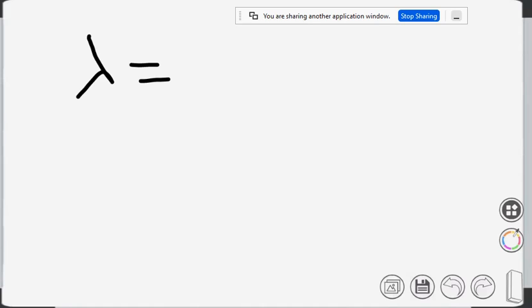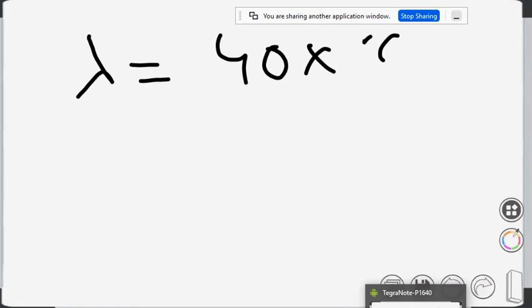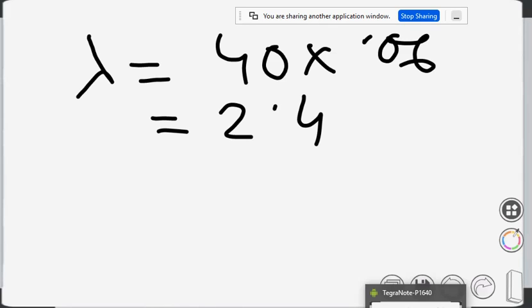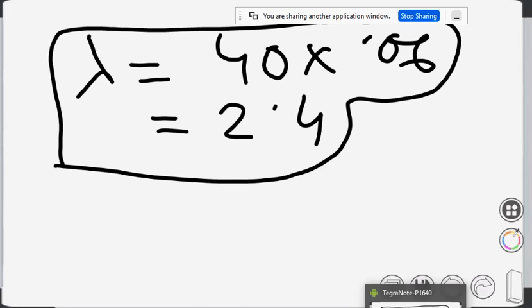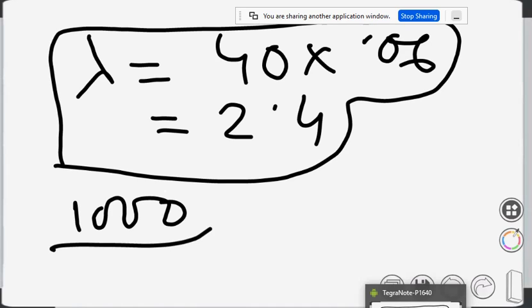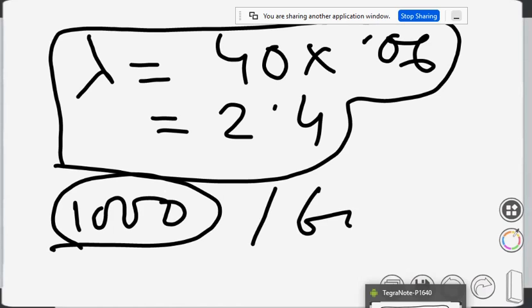I think I was making a mistake in the value of lambda. Can you see? Students, can you see my board? Yes, sir. Okay. So the value of lambda will be 40 into 0.06, because that is 2.4. Please try to understand. Because in standard, out of 1000 there are 60 defective. That's the probability.